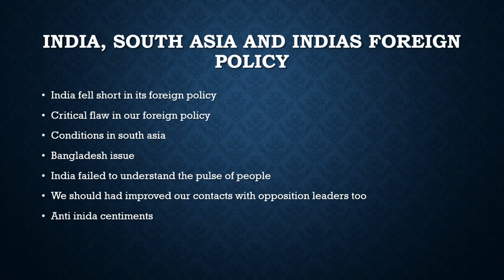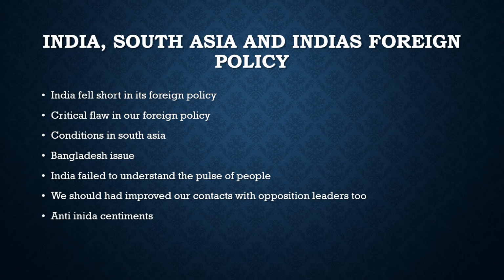A lot has changed since 2001 itself. For example, in 2021 we saw a military coup and regime change in Myanmar, and a military regime came to power. There are two possible problems here.